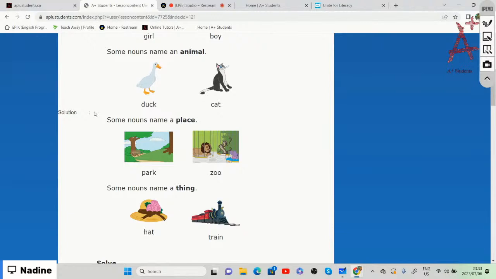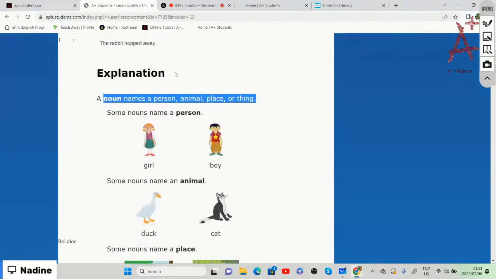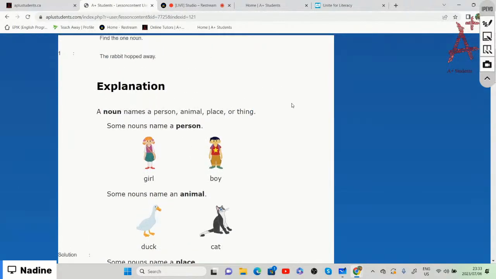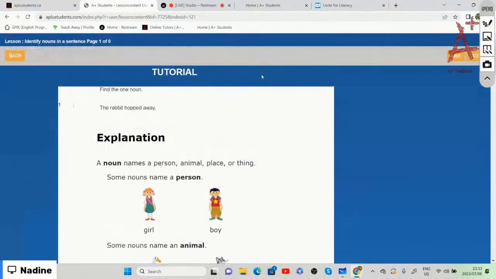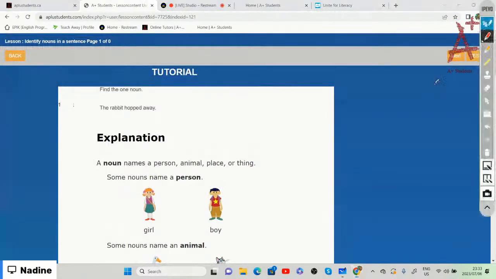It also names a thing, like a hat, a train, a ball, a pencil, a pen, a table, chairs. It mentions all of those things. So those are nouns, naming words.